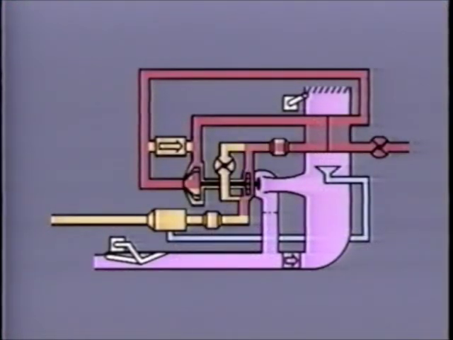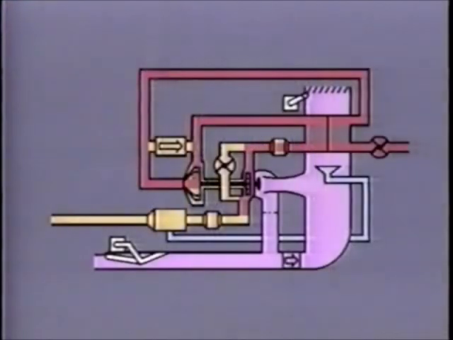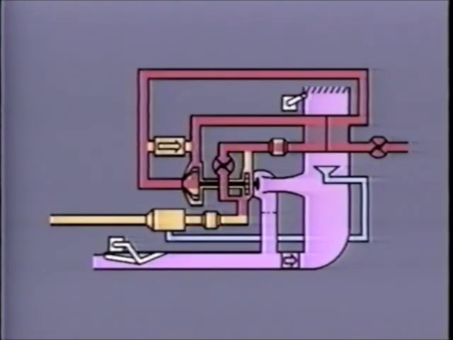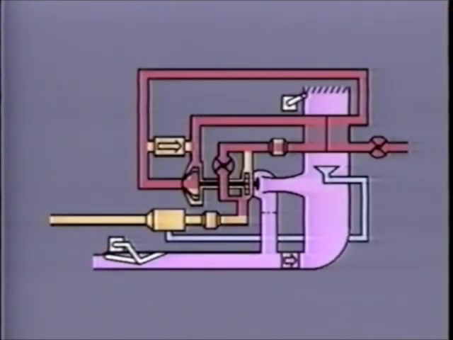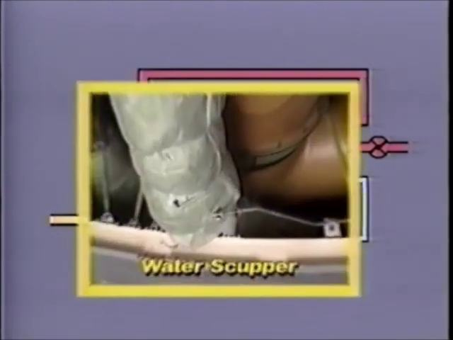and then either through the turbine or through the turbine bypass valve. After the air leaves the air cycle machine, it flows through a water scupper.